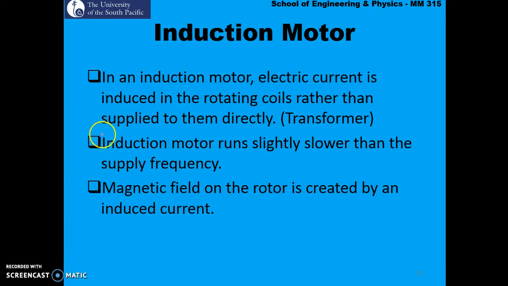So let's look at the operating principle of an induction motor. In an induction motor, we have electric current induced in the rotating coils rather than supplied to them directly. So in an induction motor, AC current is supplied to the stator and a rotating magnetic field is created. However, in the rotor, we don't supply current, but current is induced into the rotor coils. So an induction motor runs slightly lower than the supply frequency. The magnetic field on the rotor is created by an induced current.